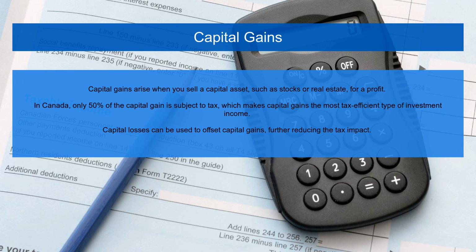Capital gains arise when you sell a capital asset, such as stocks or real estate, for a profit. In Canada, only 50% of the capital gain is subject to tax, which makes capital gains the most tax-efficient type of investment income. Capital losses can be used to offset capital gains, further reducing the tax impact.